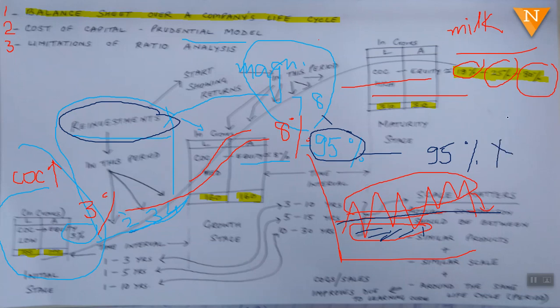They don't want to invest, because in the very beginning your cost of capital was high. So this is the imprudential nature of cost of capital. This is what I want to explain.